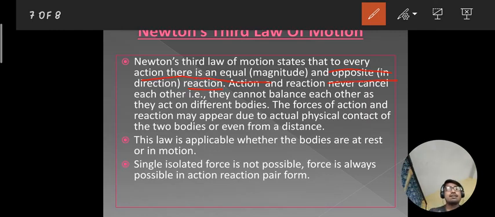Here the terms action and reaction are nothing but force. We are talking about force here. Forces always occur in pairs, action and reaction. You are getting my point, or you are familiar with this third law of motion? So every action has an equal and opposite reaction.